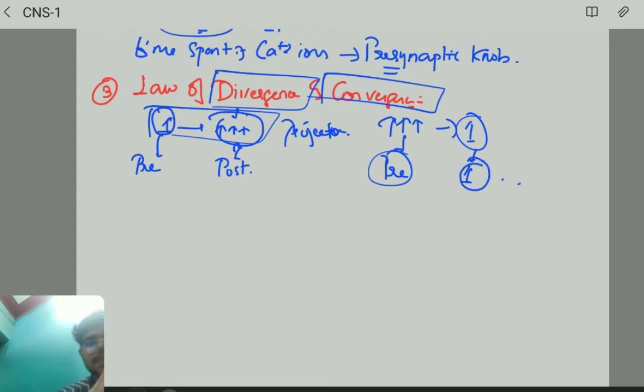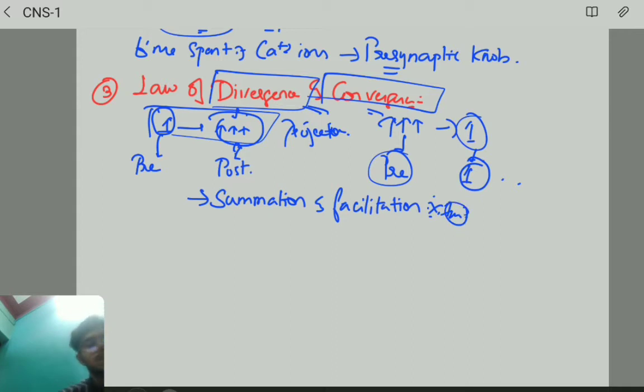This divergence and convergence is the physiological basis for summation as well as facilitation. Very important, one more question. It is the physiological basis for summation as well as facilitation.